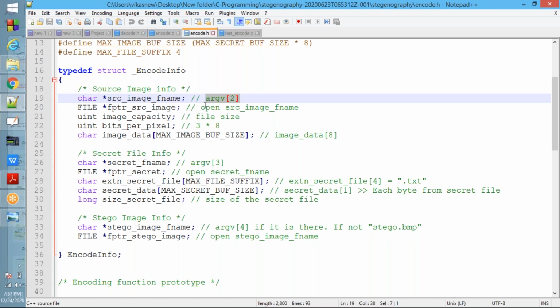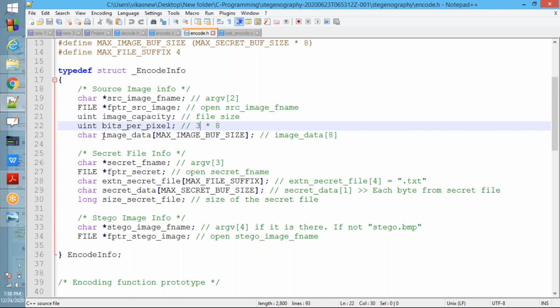Fine. Next, uint image capacity. Here you need to store the size of the original .bmp file or beautiful .bmp. Whatever the BMP file is, that file size you need to store in image capacity. Next, uint bits per pixel. That is 3 multiplied by 8. 3 is for RGB, multiplied by 8, because each color is 1 byte. That's why 3 multiplied by 8.